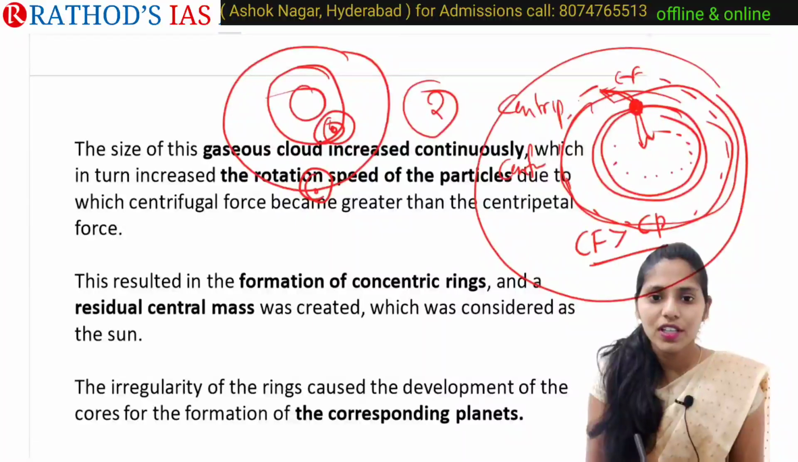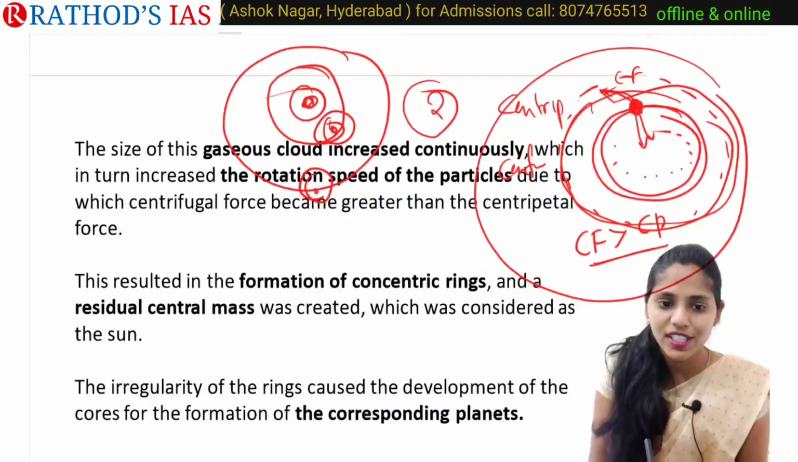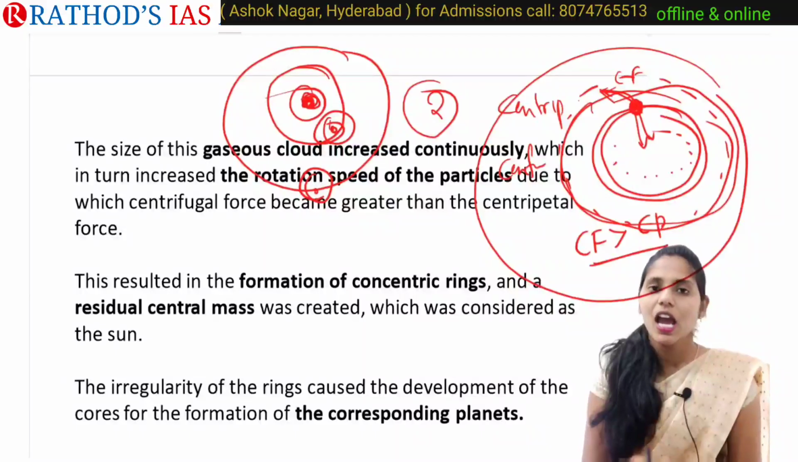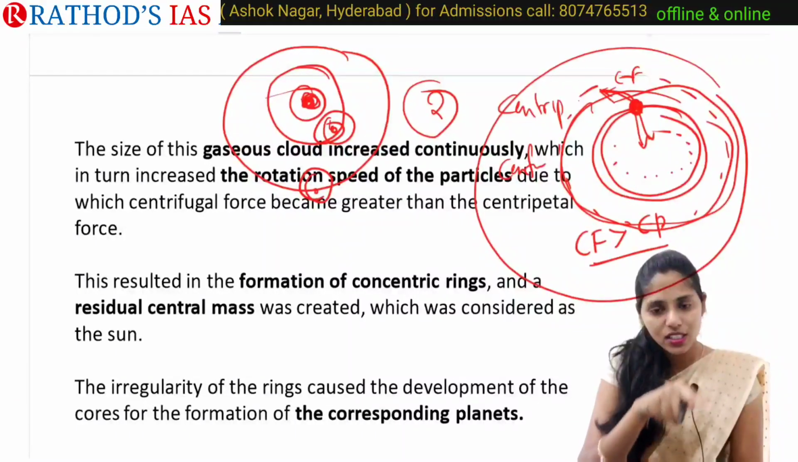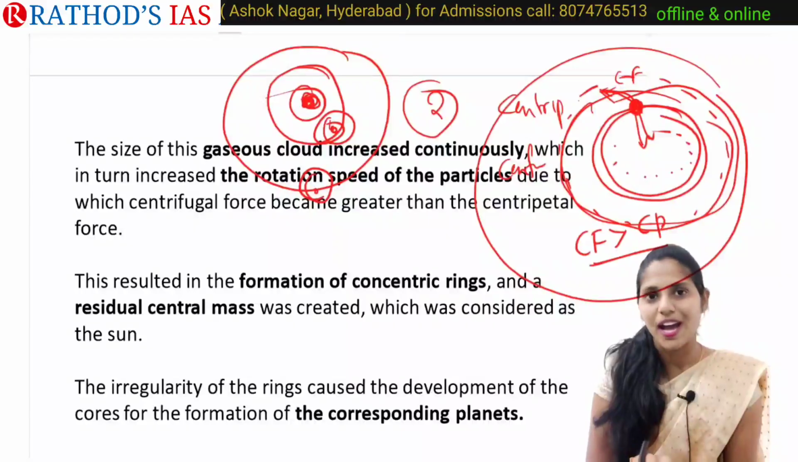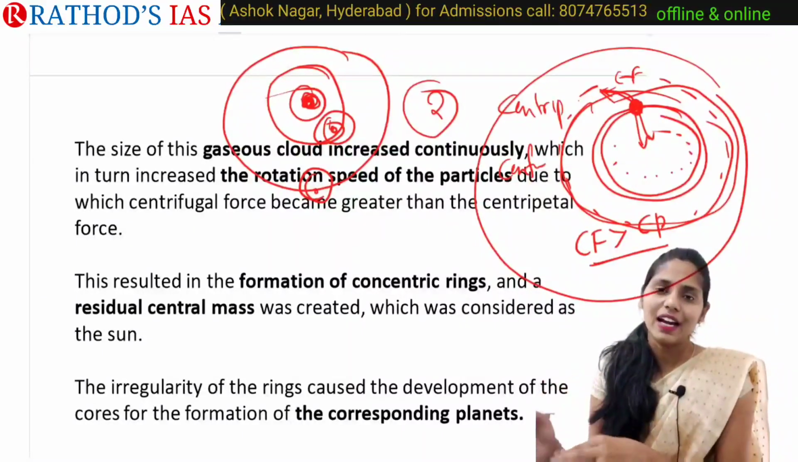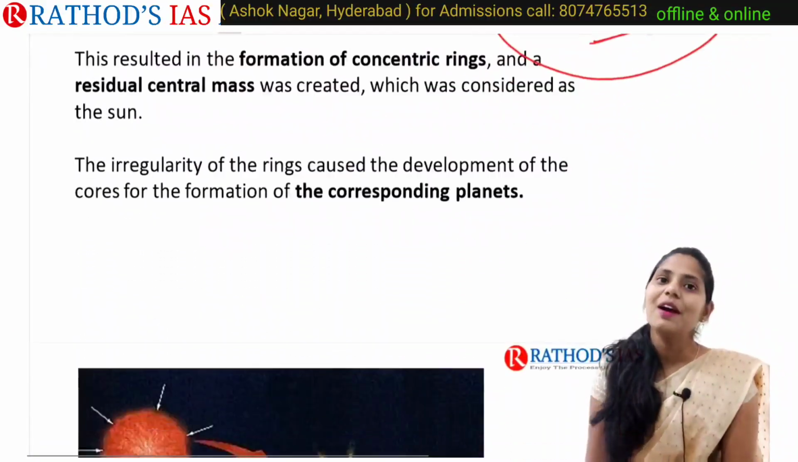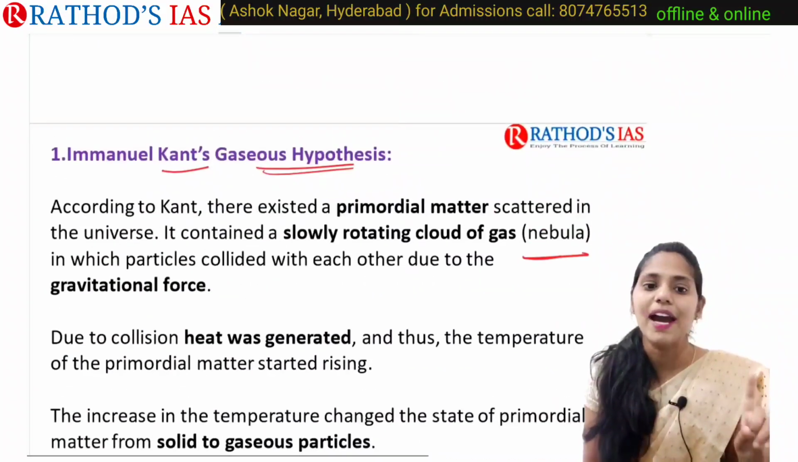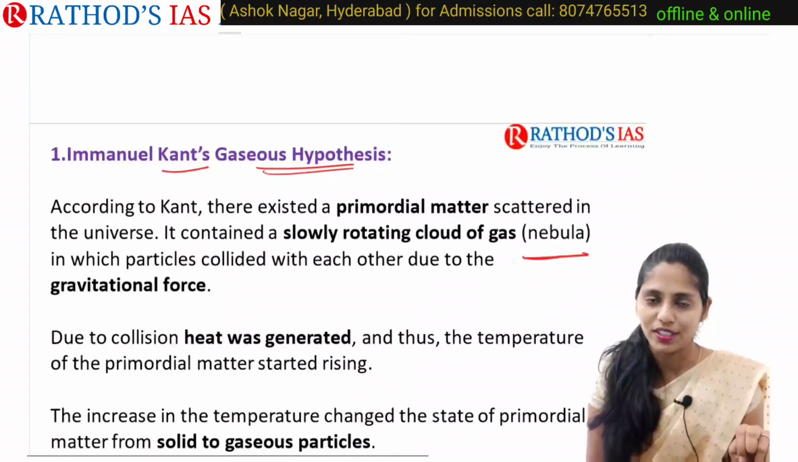So here, first we will see the formation of the sun, right? The formation of the sun will happen in the middle, and in the corresponding rings there will also be accumulation of mass, and finally that will lead to the formation of our planets. So this is our first theory, that is Immanuel Kant's gaseous hypothesis.